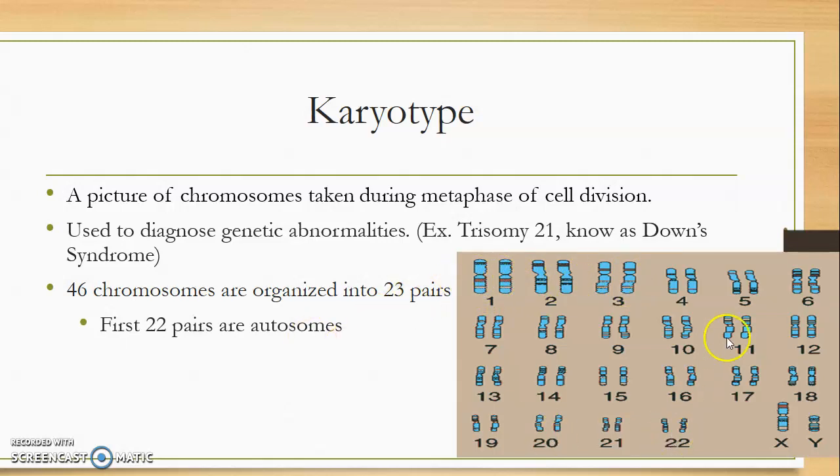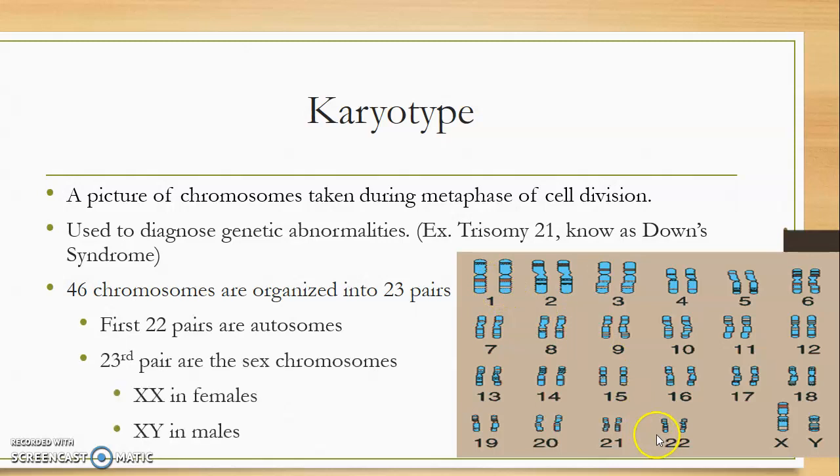So the first 22 chromosomes here are going to be called autosomes, and they're identical in males and females. So if I was looking at this, I can tell you that this is a male, and we'll talk about how I know that in a minute. But for numbers 1 through 22, I wouldn't be able to tell that, because males and females have the same numbers 1 through 22. It is only this 23rd pair here, which we call the sex chromosomes, that is different in males and females. So a female has two X's and a male has an X and a Y.